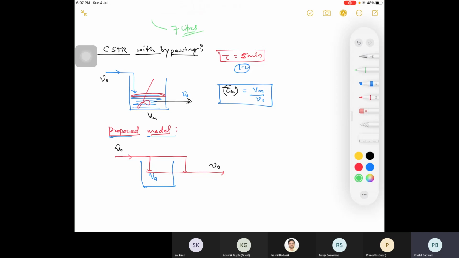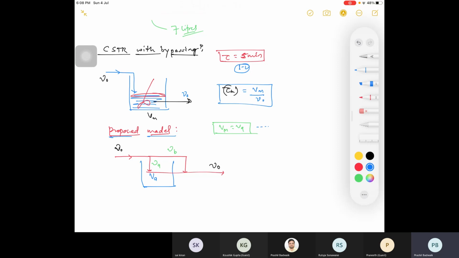You can represent it as, this is volumetric flow rate active, and this is your volumetric flow rate bypassing. So can you please tell me whether this volume will be same in both cases? Vm is equals to VA or not? This is bypassing case. Yes, sir. It will be same. Right? It is same.